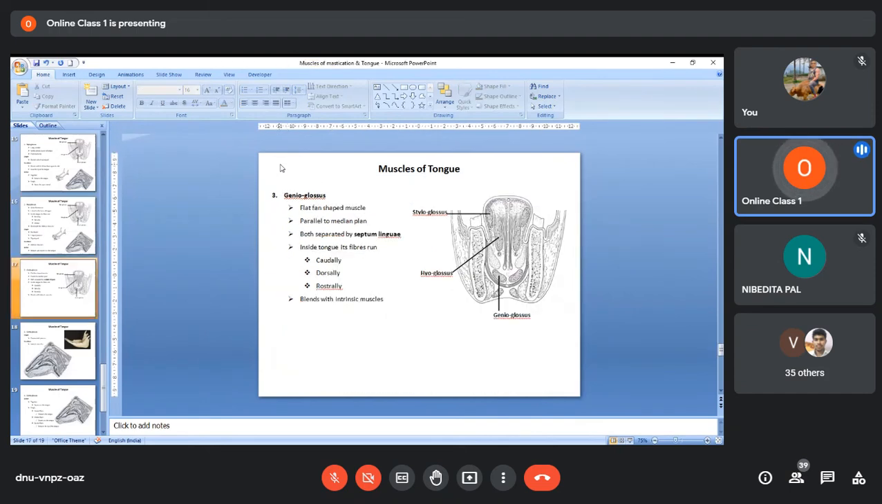And the last muscle that I'm going to discuss is the genioglossus. So this is the genioglossus. It is a flat fan-shaped muscle parallel to the median plane. Median plane means the center. So this is the central area.